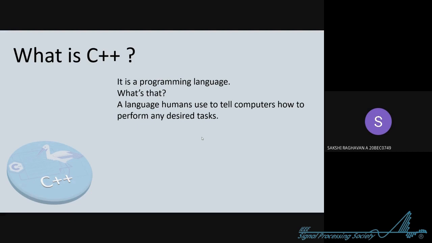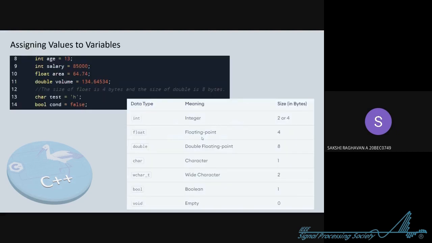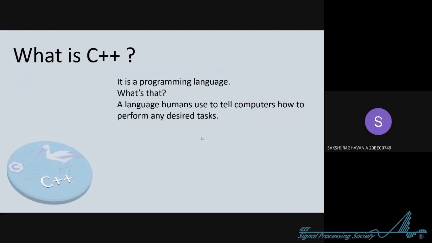We'll give these inputs to the computer, and tell it how to work upon them. We communicate using this programming language called C++ or any other language. It's just like a conversation between you and your siblings or any human. Like I'm conversing with you right now, I'm using the language English. That's just a basic overview, just to break the ice.